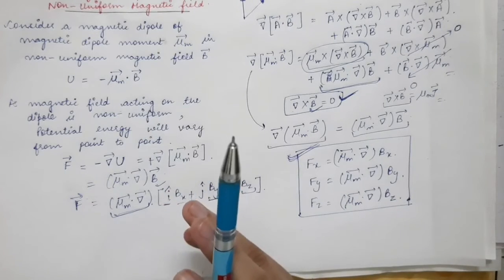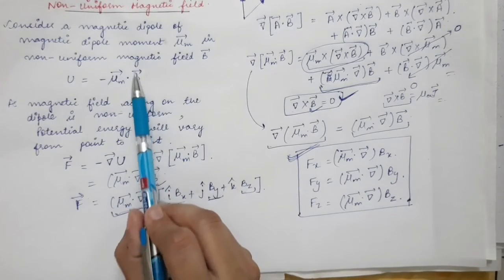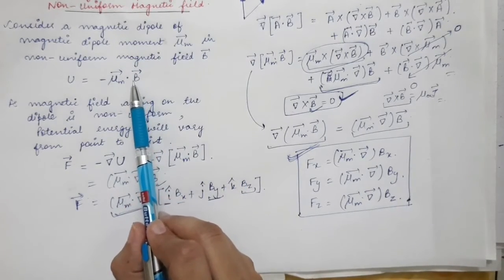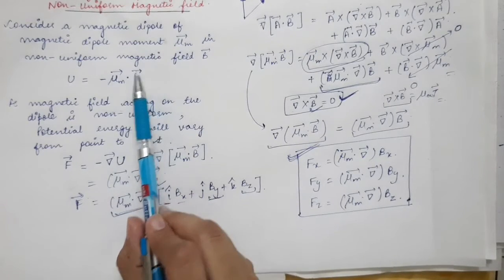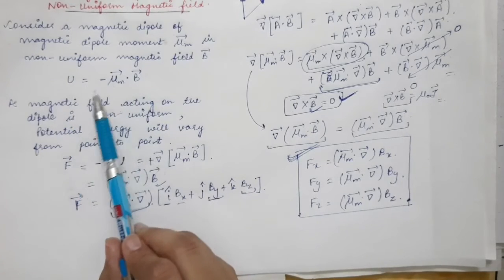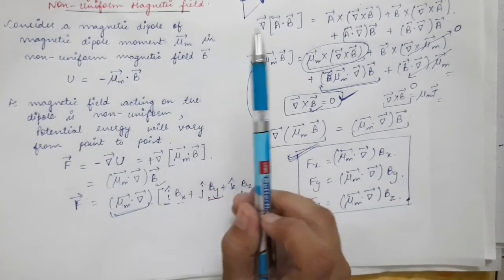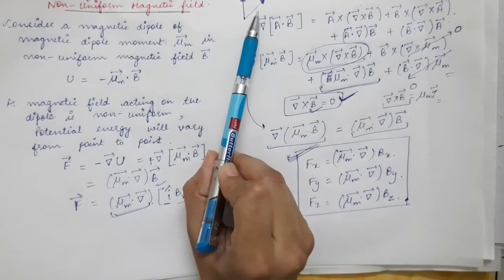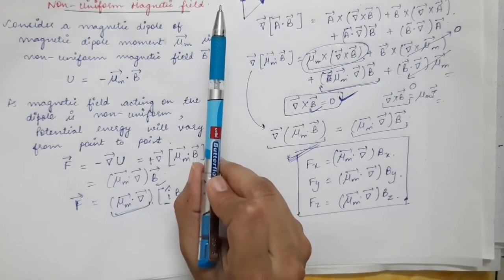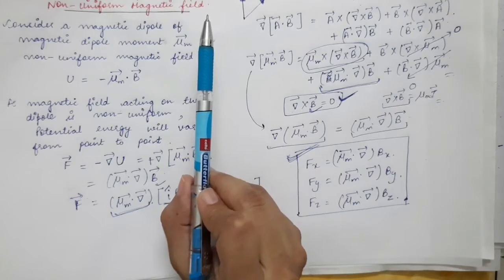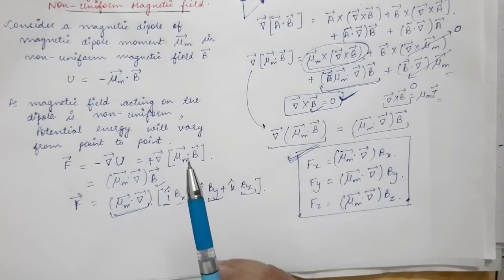And why does it try to move the dipole to a region of stronger magnetic field? Because if the dipole moves to a region of stronger magnetic field, means higher value of magnetic field, the potential energy will be more and more negative. So the torque tries to turn the dipole in the direction of magnetic field, because in that situation potential energy is negative, it is least. And this force will also try to move the dipole to a region of stronger magnetic field.